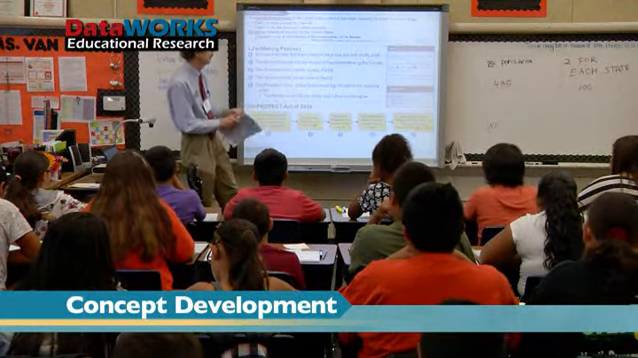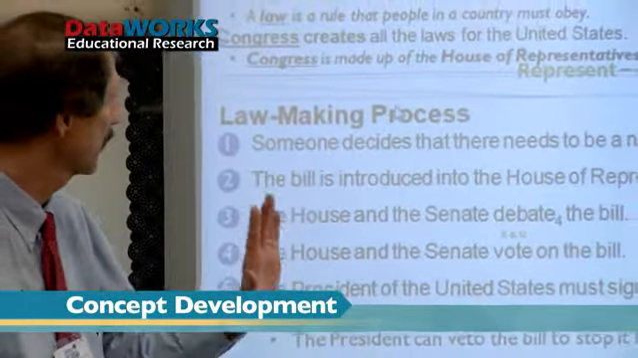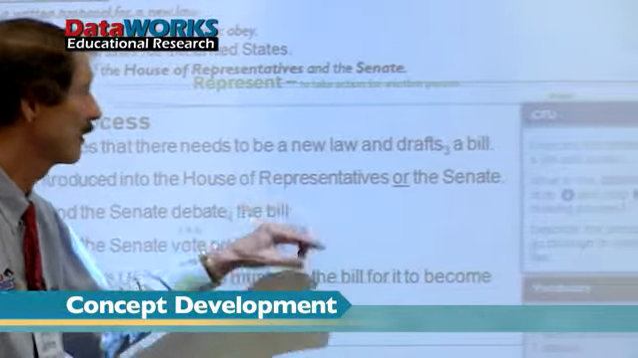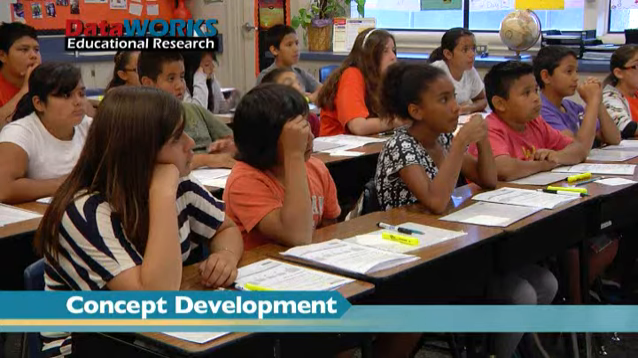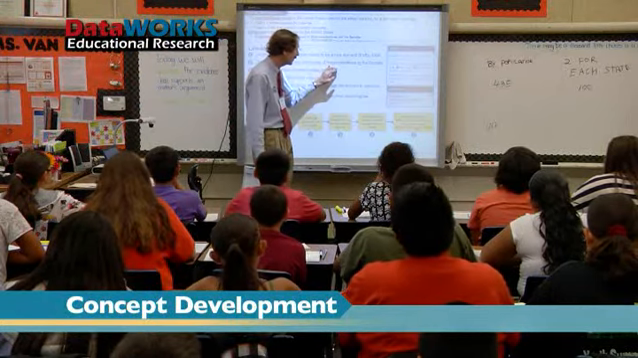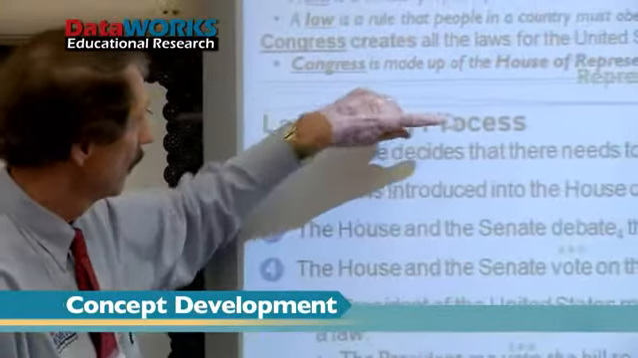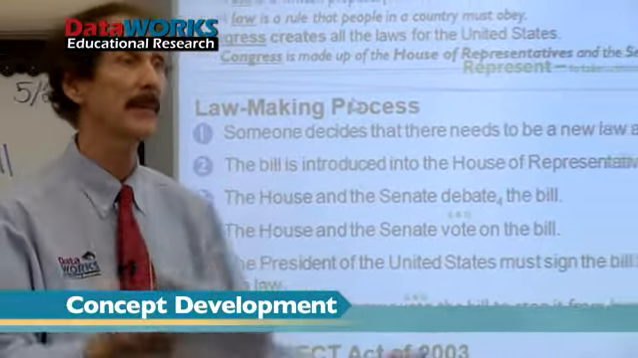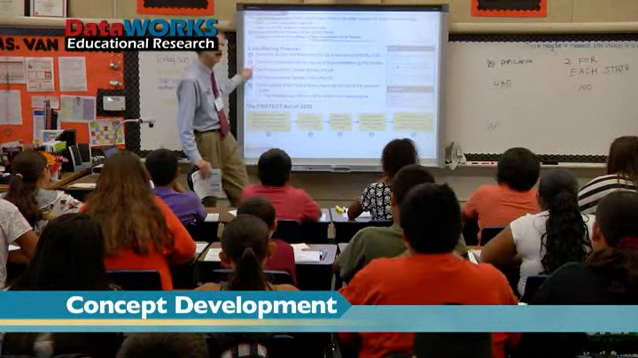Okay, let's read step 2. I think we need to read this with a little more, it's called prosody. We're going to read it with emotion. Listen, I'm going to say it. The bill is introduced into the House of Representatives or the Senate. Let's see if we can kind of accent that last part. Ready, go. The bill is introduced into the House of Representatives or the Senate. So step 2, first we write a proposal, then what? Someone in Congress has to officially stand up and say, we should do this. Let's have the B partner explain, what do those 2 steps mean?